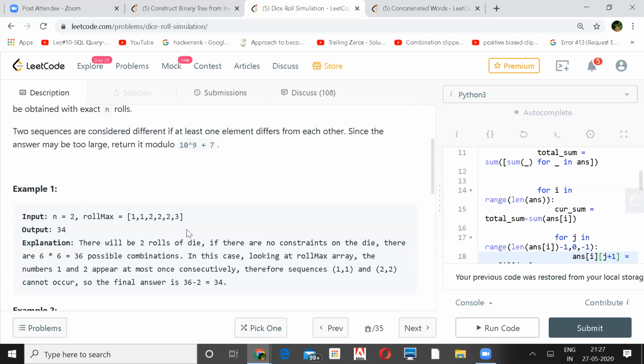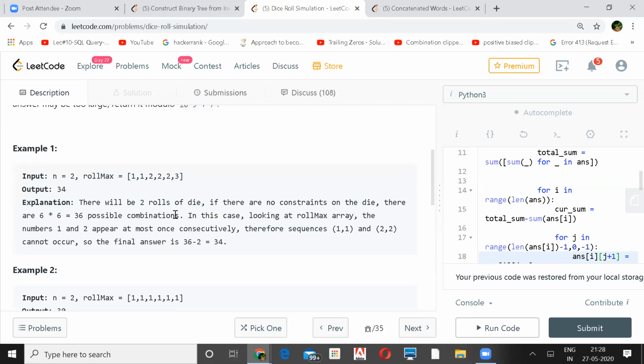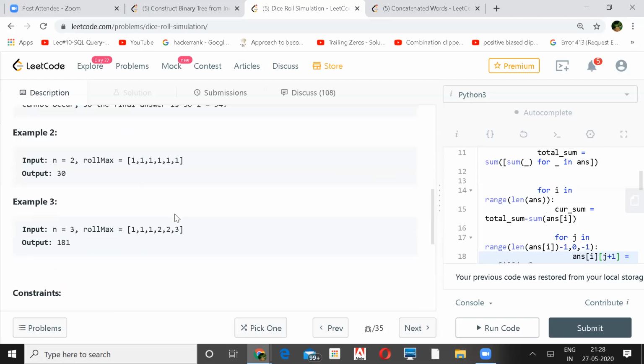But this is useless, only 3. I don't know why they have given 2. There is no possibility that 3 numbers will ever come, at least in example one. If we have two also, then the answer would have been the same. Yeah, if you have two, it will still be 34. But why 3? With what logic? Maybe example 1 and example 3 have the same input, so they can show the difference.